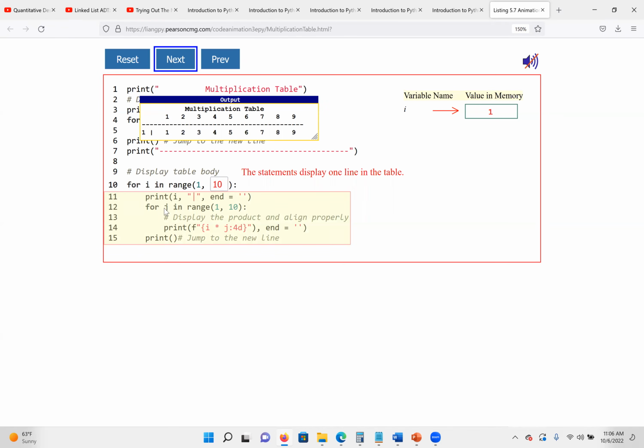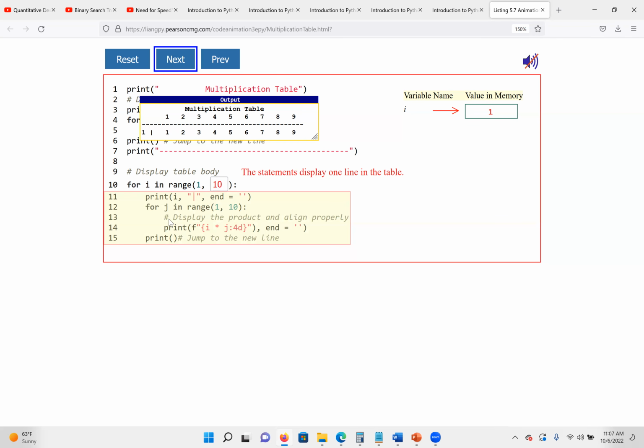What we have to do, we are in the inner loop. So we have to execute everything here before we go back to the outer loop again. The inner loop says we have to print J values from 1 to 9, against 10. So that's what we have here, 1 to 9. Again, the first one here is the outer loop. First we print the outer loop value 1, then we print the vertical line, and we end it before we start with J from 1 to 10. Wait for a few seconds.